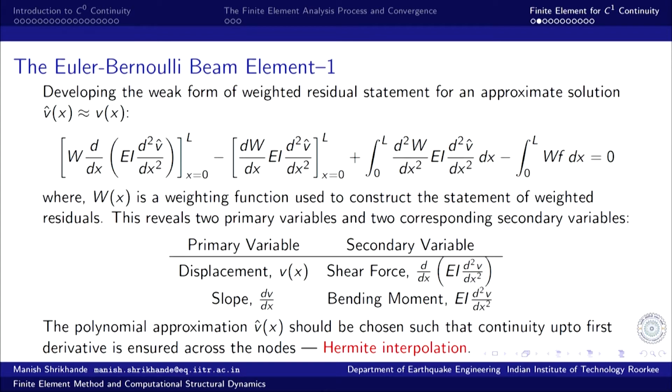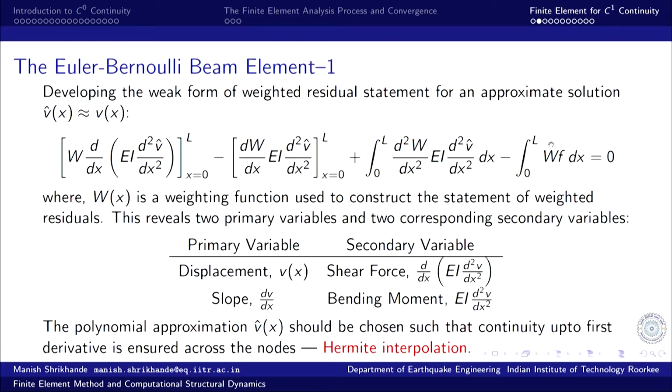W is the weighting function. This is the first boundary term, W multiplied by d/dx of EI d2V over dx squared, evaluated at x equal to 0 and L, the two boundaries, minus another boundary term from the second application of the integration by parts, and then finally we have this symmetric operator term: the second derivative of W multiplied by EI times the second derivative of the approximation V hat, minus W f dx.